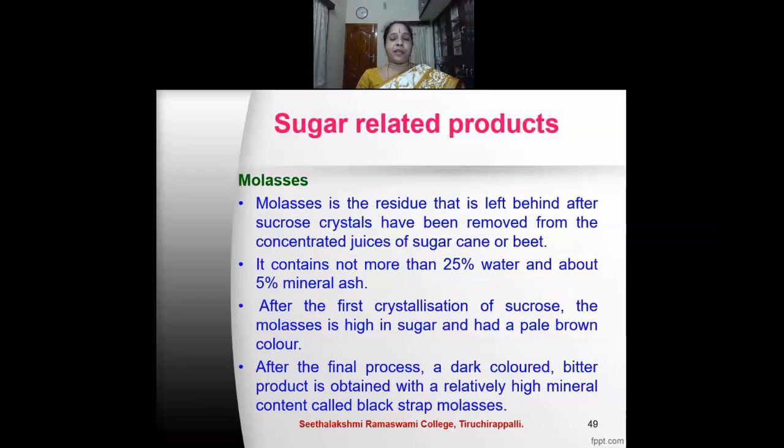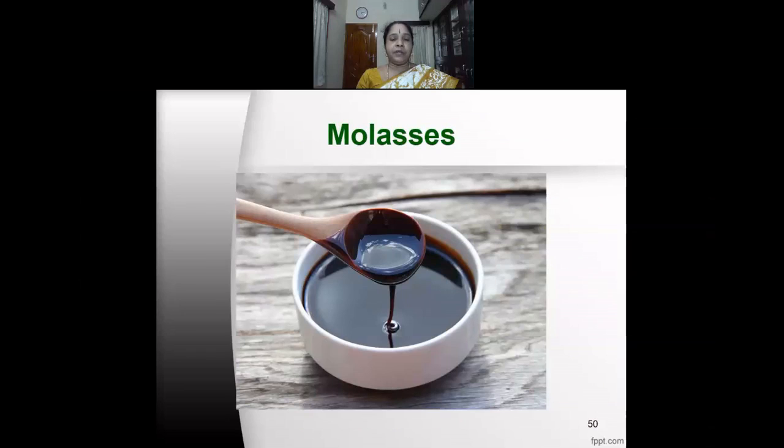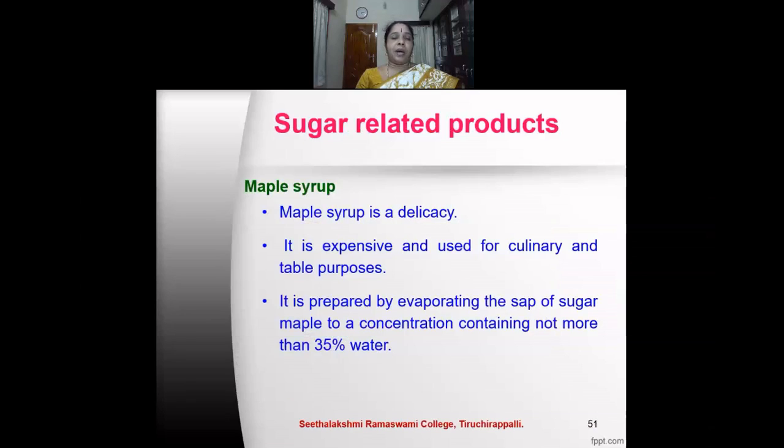After the final process, a dark colored, bitter product with a relatively high mineral content is obtained, called blackstrap molasses. This image shows the molasses.